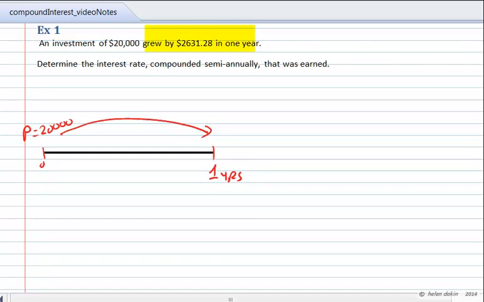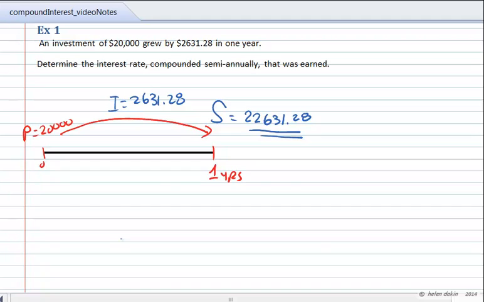That's the interest. Now, common sense tells us that the maturity value is the interest added on top of the principal. In other words, the final sum is equal to $22,631.28. That's an important piece of information.